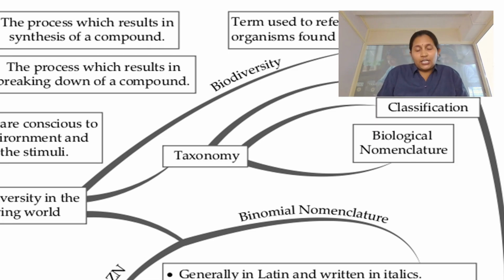But biodiversity is only the variation of living organisms, anything which has life. When those types of things have a lot of variations, it is called biodiversity.